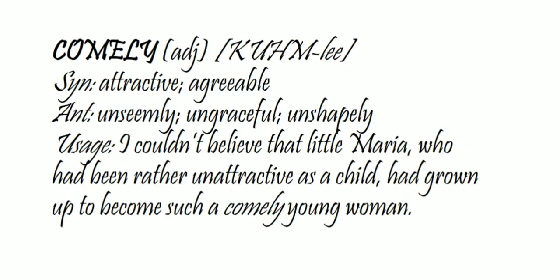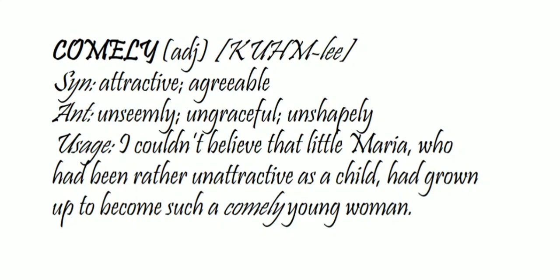Comely is an adjective which refers to attractiveness and agreeable. So the antonym of comely is unseemly, ungraceful. I couldn't believe that little Maria, who had been rather unattractive as a child, had grown up to become such a comely young woman.